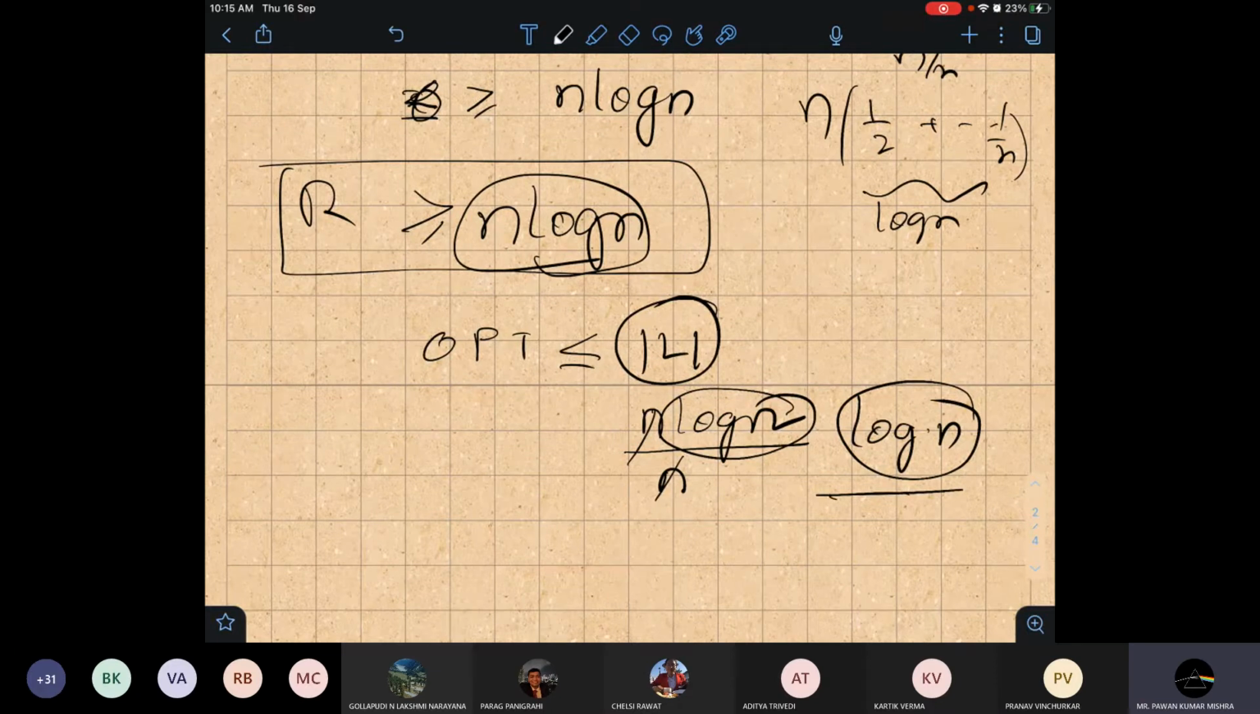Agree or not? Whether you can see it or not. See this relation, you agree, right? Optimal will always be less than L.